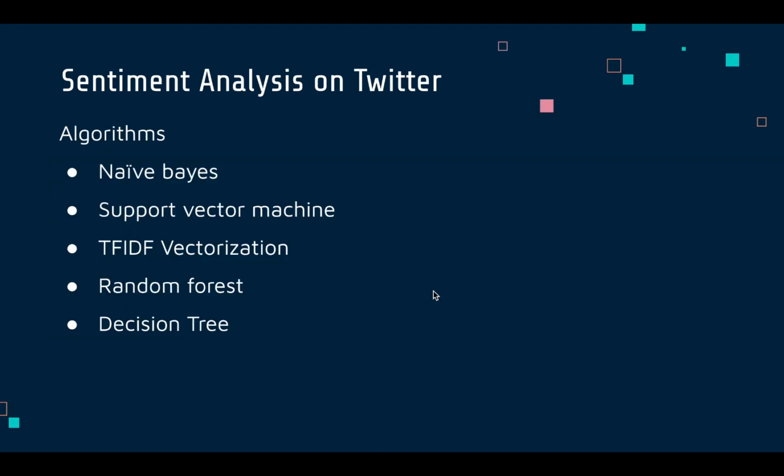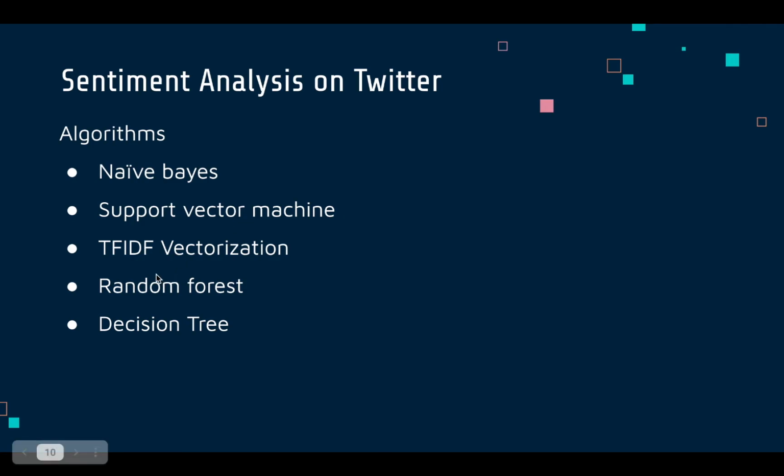So, these are the algorithms used for sentiment analysis. We are going to use naive Bayes. Naive Bayes is a popular algorithm for classifying text. Although it's fairly simple, it's based on the Bayes theorem of statistics, and it has a simple assumption which is what makes it naive Bayes. And then we are doing an SVM, support vector machine. It is also a learning technique that performs well on sentiment classification. The performance of SVM depends on the kernel function we use, so we have to use a suitable kernel to get the best out of it.